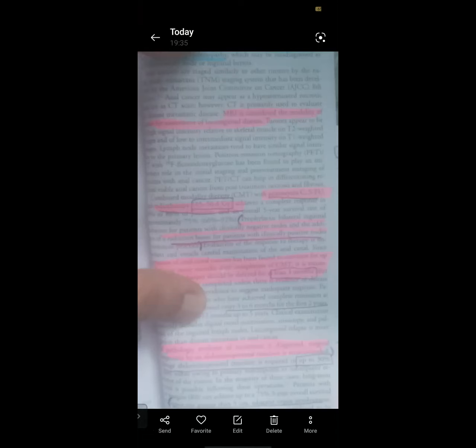I was about to tell that thing. Inguinal nodes, it should involve the pelvis, it should involve the anus and the perineum. These are the fields of radiation. And recurrence is up to 30%, 15 to 30%. So inguinal nodes, pelvis, anus, perineum are the regions to be included. Okay. So that's it.